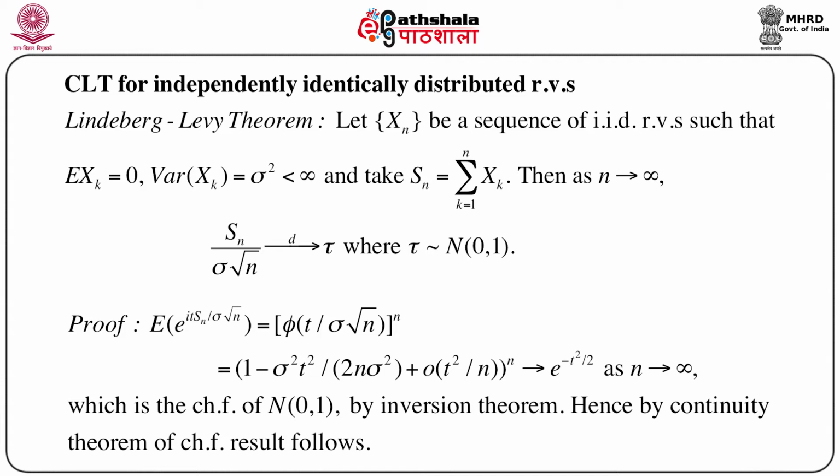And this goes to e to the power minus t square by 2 as n goes to infinity. This is a standard limit problem. Now it is clear that this e to the power minus t square by 2 is the characteristic function of normal 0, 1, the standard normal variable, and hence by the inversion theorem, or rather by the continuity theorem of characteristic functions, the result follows immediately. So we can say that this Sn by sigma root n converges to a standard normal distribution as n goes to infinity. So that is the proof of the Lindeberg-Lévy theorem.